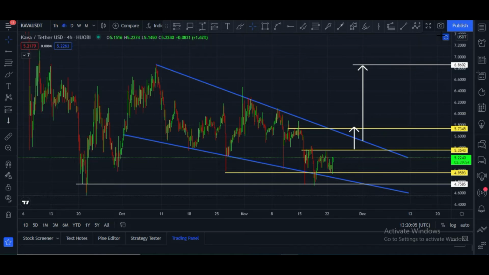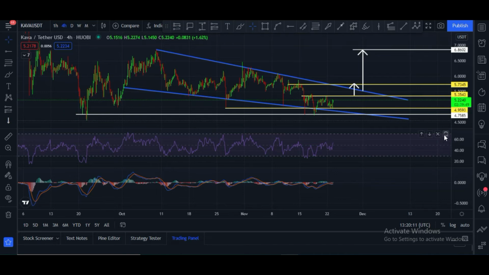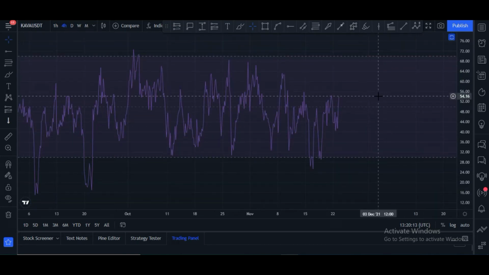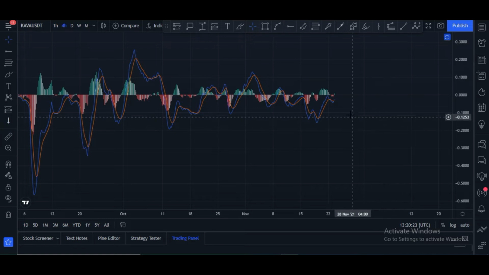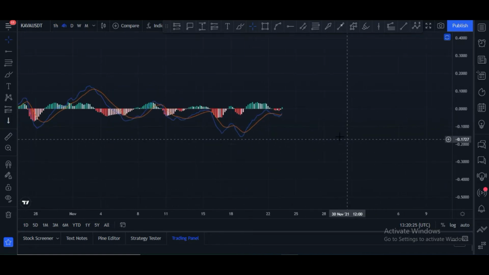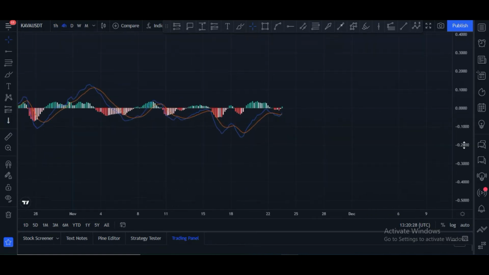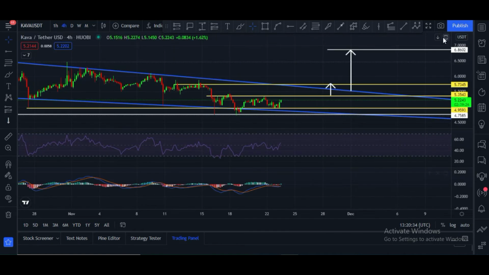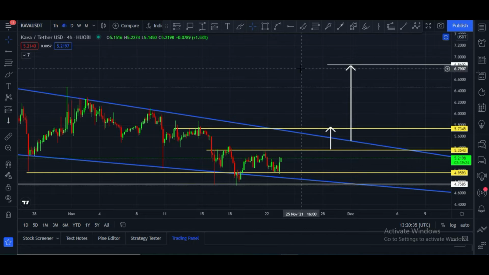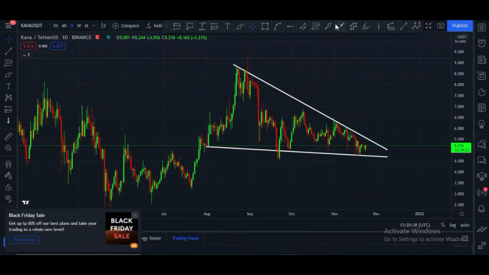Let me show you some other indicators. This is our RSI and it is at 54 and it is above 50. That is a good sign, and it is indicating that price can go further up very soon. MACD crossover towards the upside, here you can see, and little green towers are coming, and that means price definitely will boom.